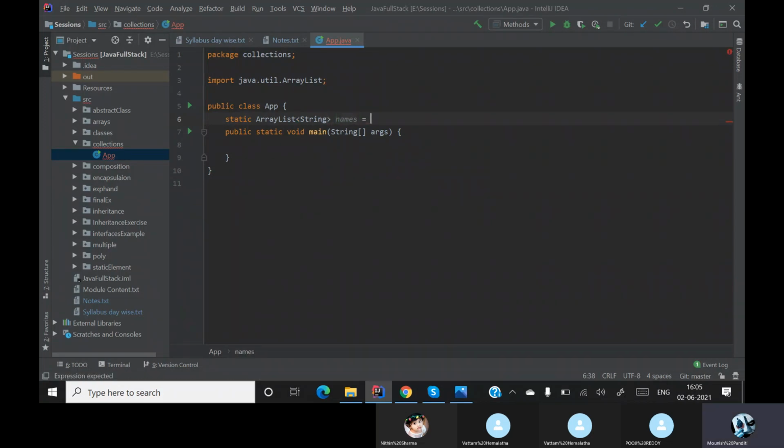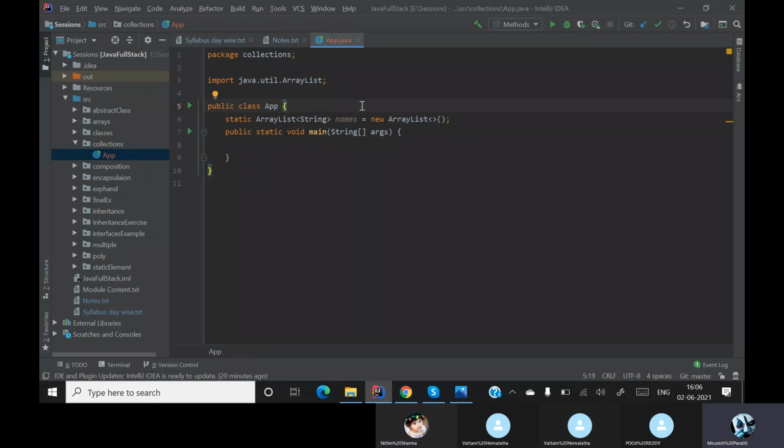So I created a list called names. In this I'm just saying new ArrayList, and then semicolon. Done. Now I have a list, and the name of the list is names.